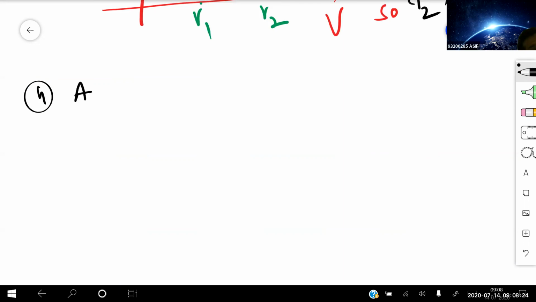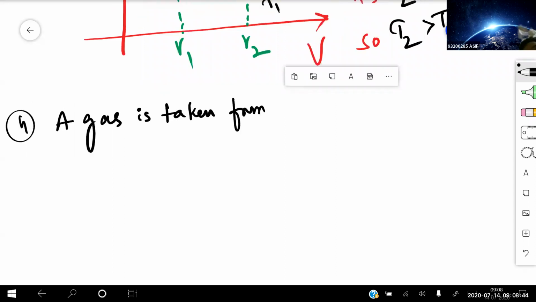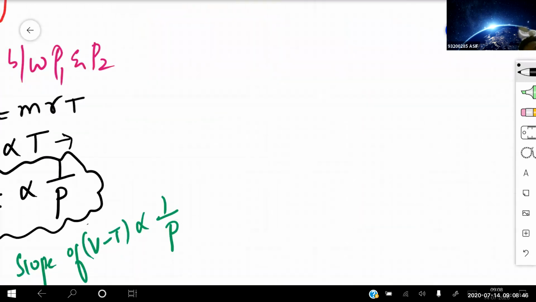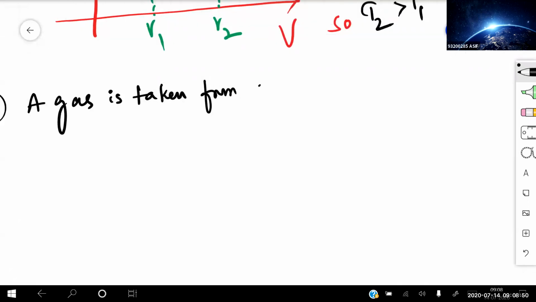See, a gas is taken from 1 to 2 as shown in the figure.